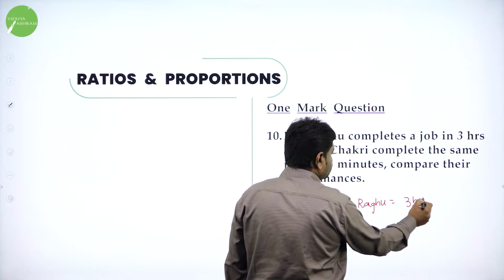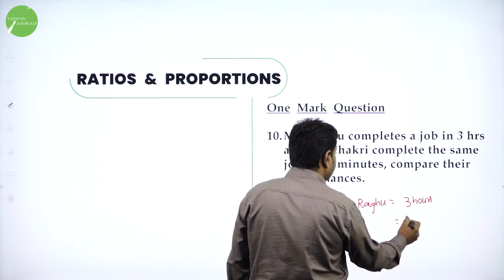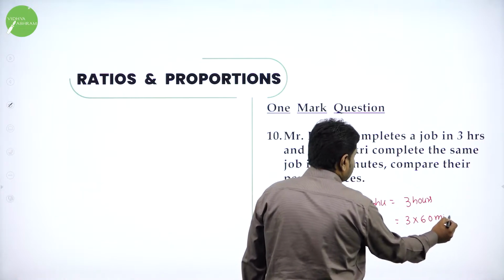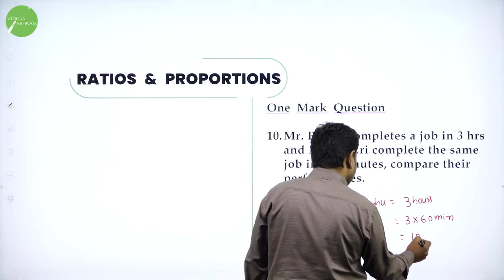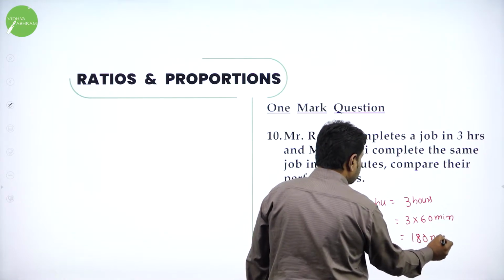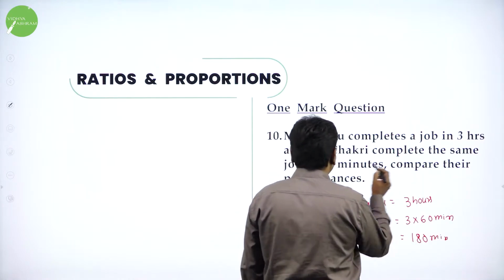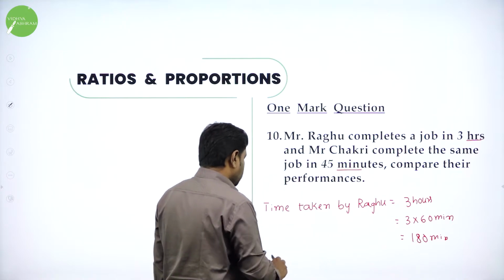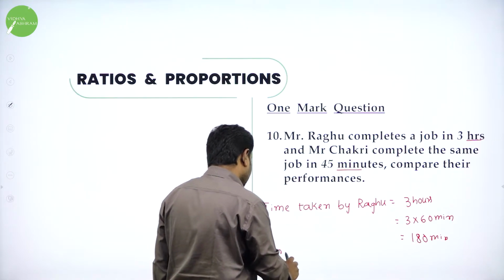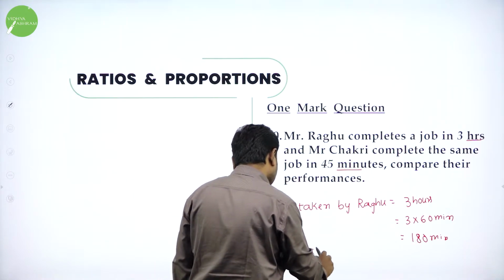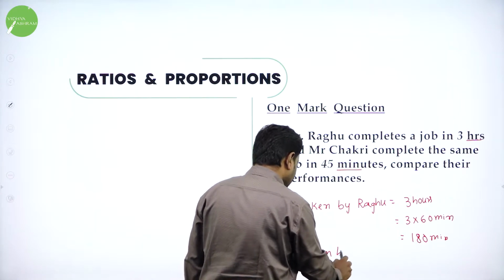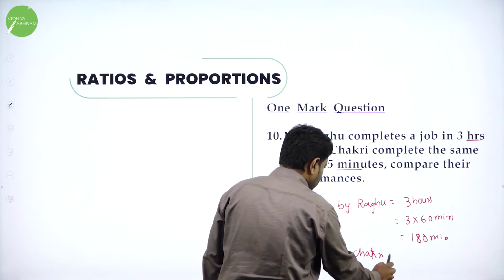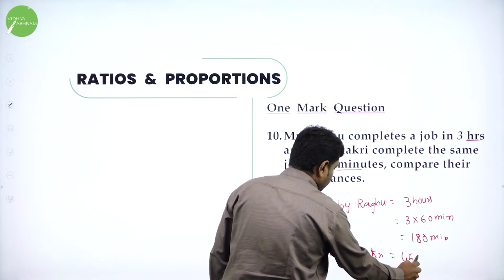So convert first 3 hours to minutes. You know 3 hours means 3 into 60 minutes. That is 180 minutes. Why am I converting into minutes? Because the time taken by Chakri is in minutes. So that's why I'll convert the hours also to minutes. Now again, second one is time taken by Chakri. What is the time taken by Chakri? Chakri takes 45 minutes.